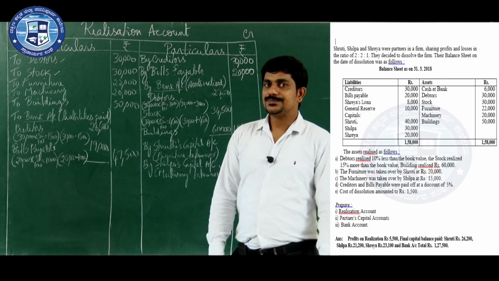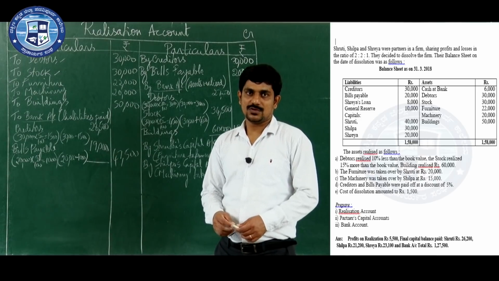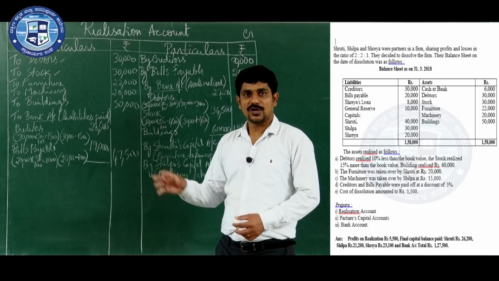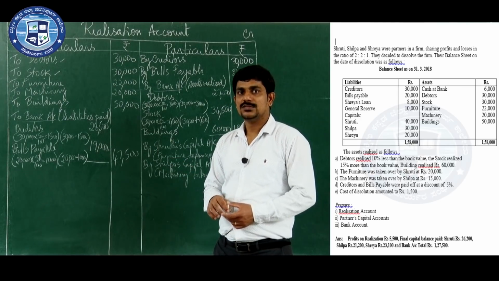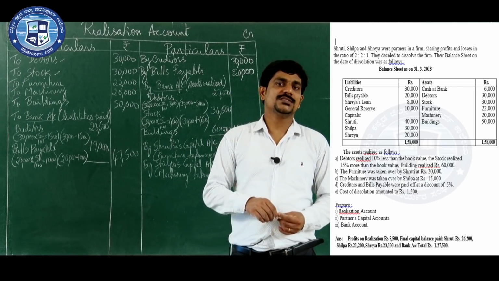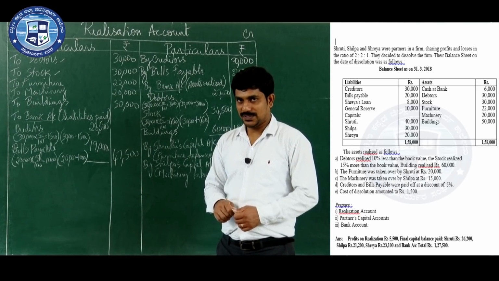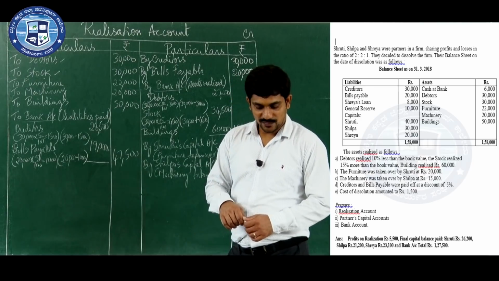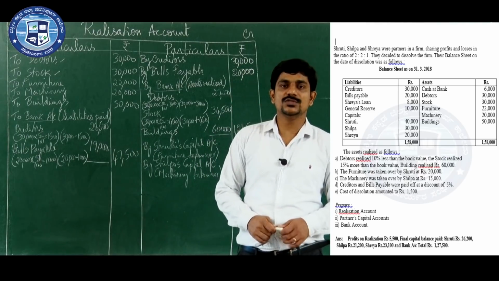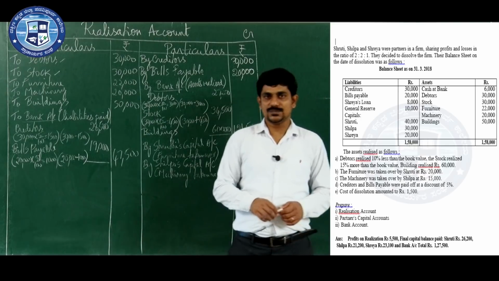Finally, you need to record the expenses of dissolution or realization expenses. For carrying out the formalities of dissolution, that is selling the assets as well as paying the liabilities, the firm needs to pay certain expenses called dissolution expenses or realization expenses. Now, is there any information regarding that? Yes, they have given cost of dissolution amounted rupees 1,500. The cost of dissolution is nothing but dissolution expenses.